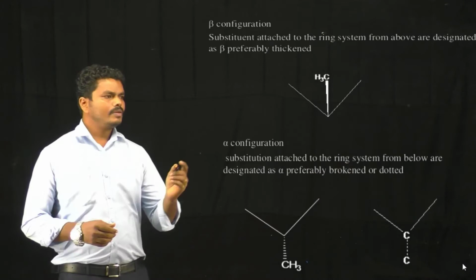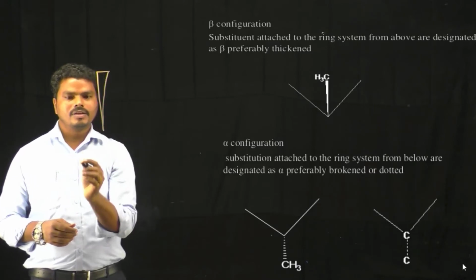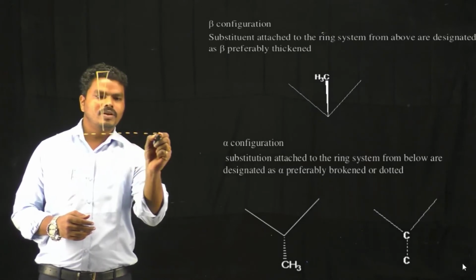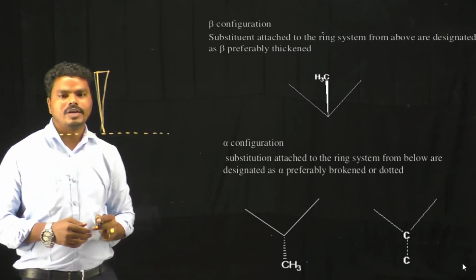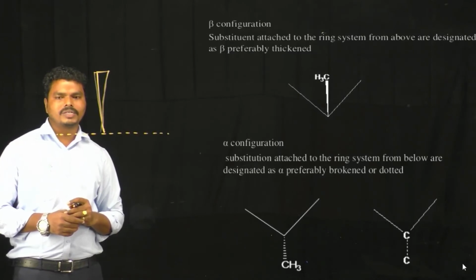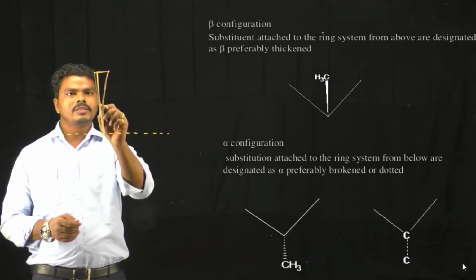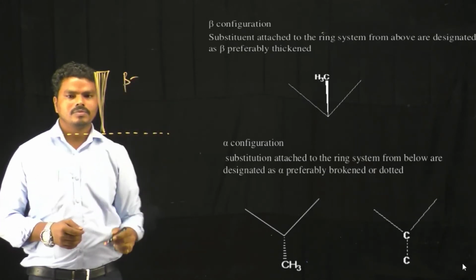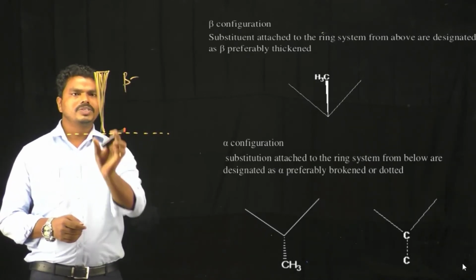And when you look at the substitutions above the plane, I think you know about the planes. Consider this one as a plane. When you see the configurations, I think you know well about cis and trans configurations. Consider this one as the plane, and if the substitution is above the plane, then it is denoted as the beta configuration. In your structure it is denoted by a solid line.